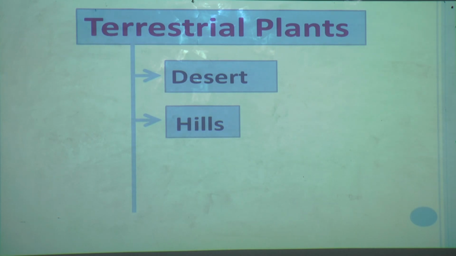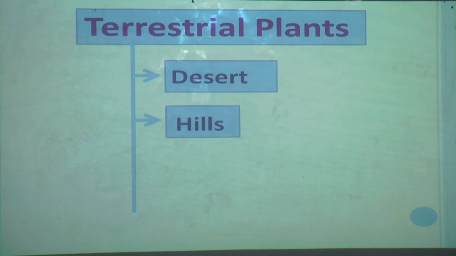Why are they called conifers? Because instead of flowers they have cones, and these conifers are evergreen. Why are these called evergreen trees? Because they do not shed all their leaves at the same time, so they look green throughout the year. And some trees which grow in the hills, like oak and maple, shed their leaves in winter to protect themselves from cold.